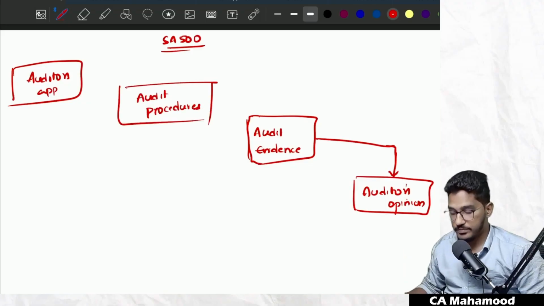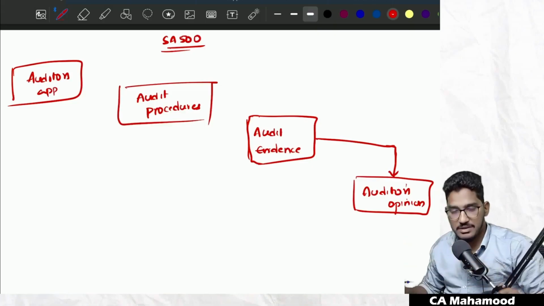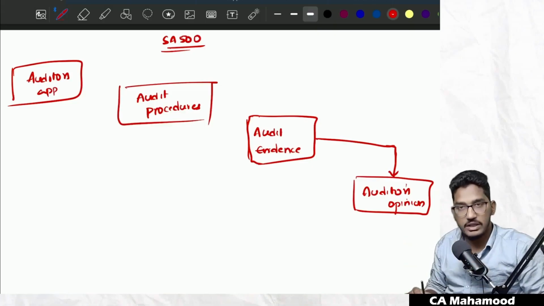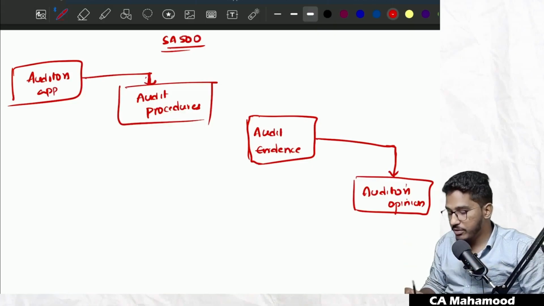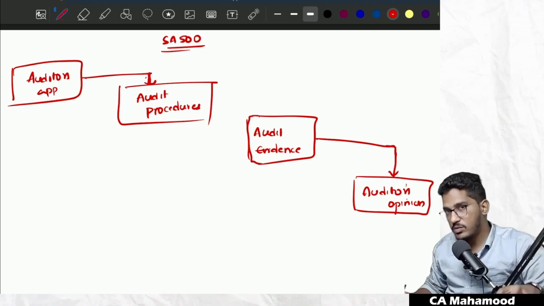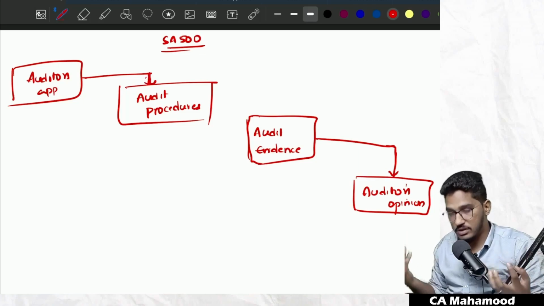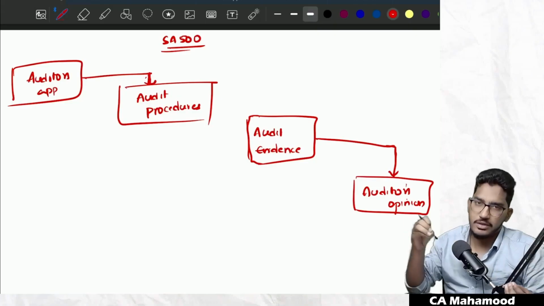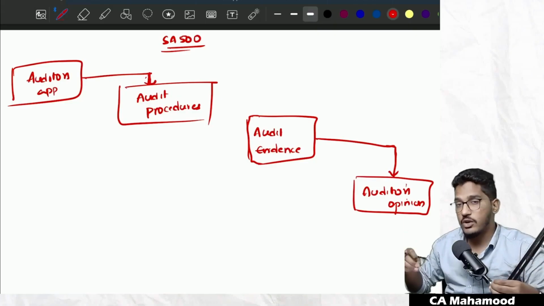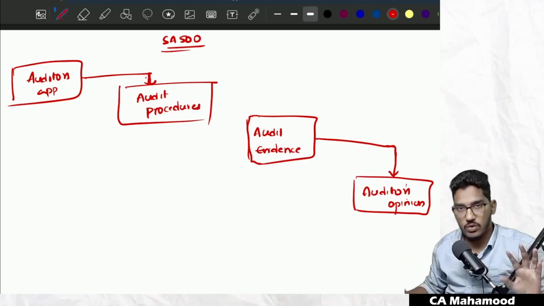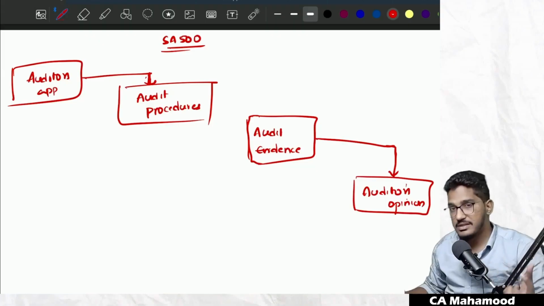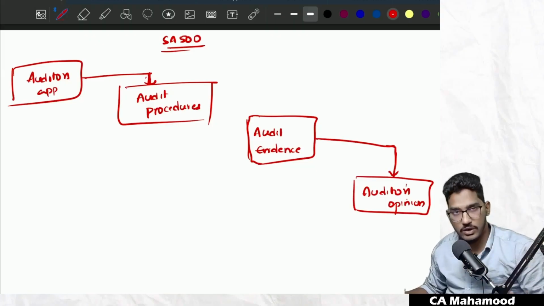So what overall happens in an audit process is, first the auditor gets appointed, then he performs something called audit procedures. Sir, what is the meaning of audit procedures? Audit procedures is actually a very broad term. It includes everything which the auditor does in order to obtain the audit evidence.